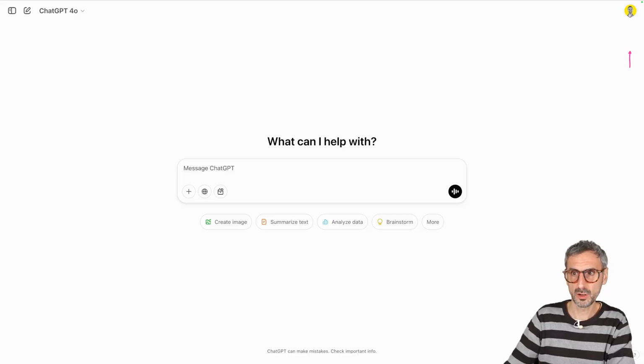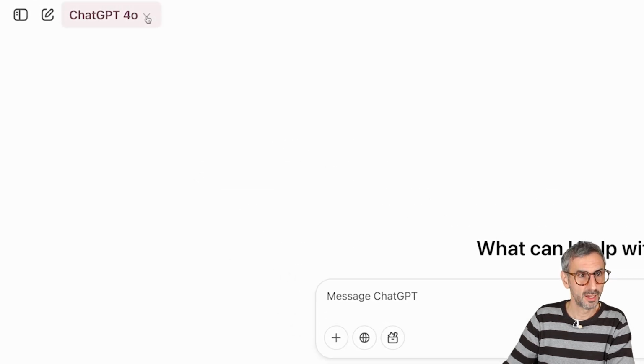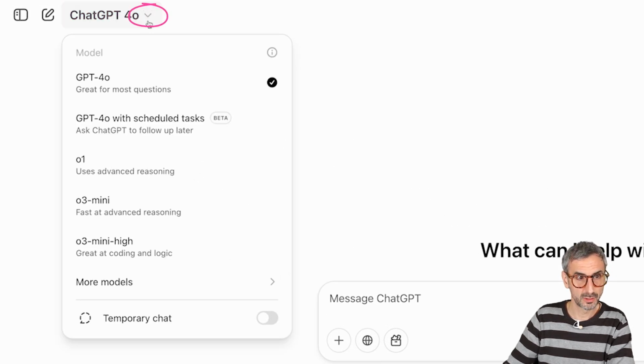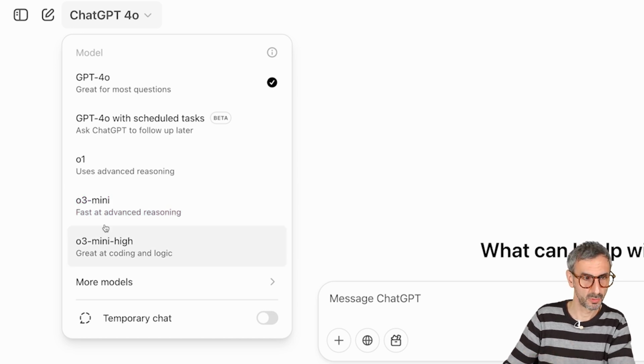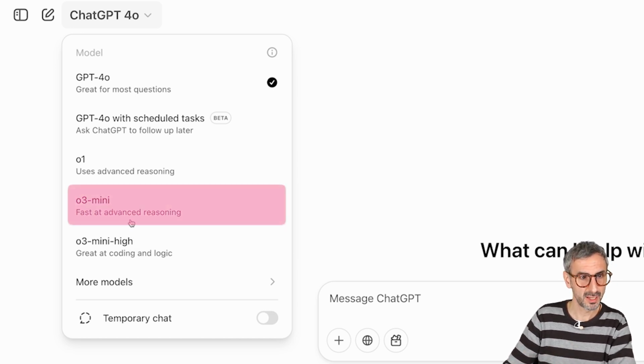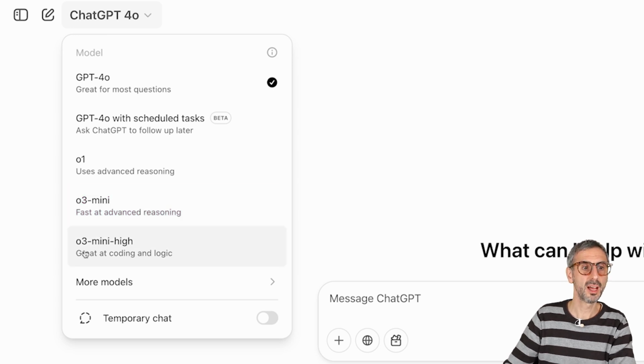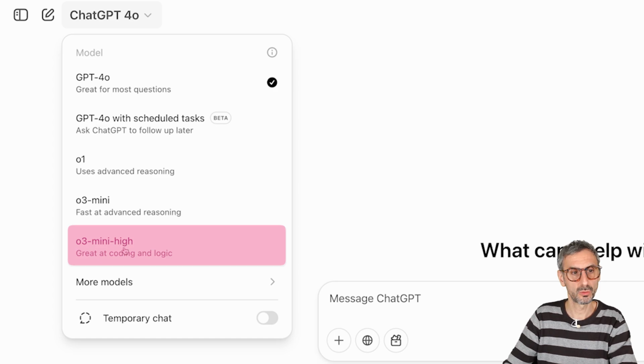Now, if I switch over to my Plus account and select the model via the little drop-down arrow, I can see different versions of this O3 Mini reasoning model. I have O3 Mini, fast and advanced reasoning, and then we have O3 Mini High, great at coding and logic. Then I have more models, but the O3 family is made out of O3 Mini and O3 Mini High.